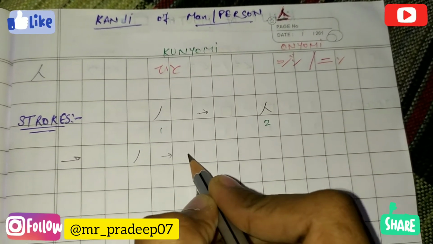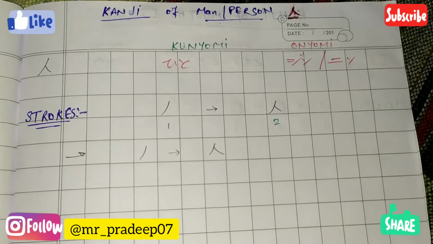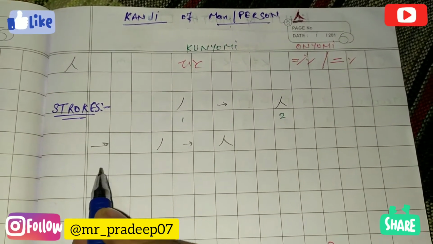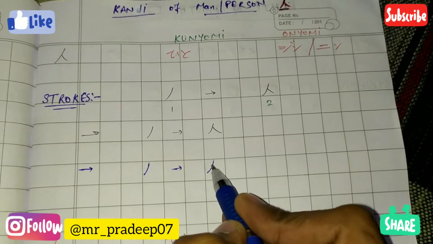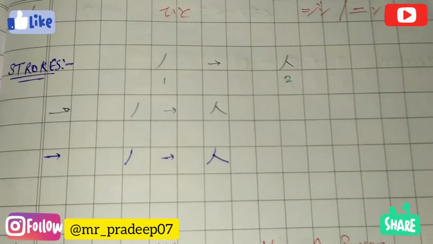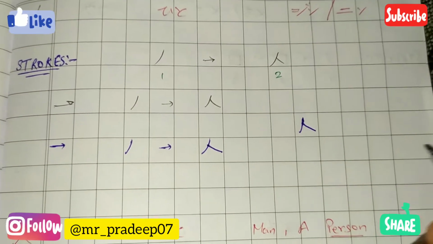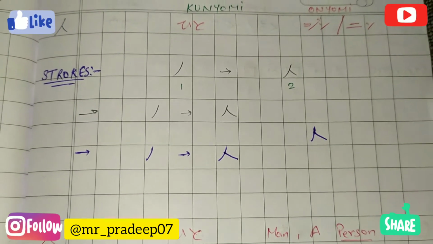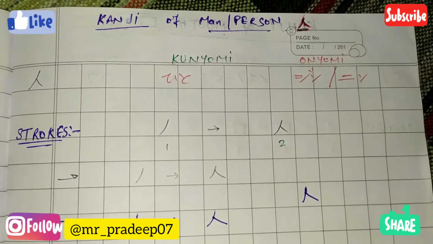Ichi, ichi ni. So this is the kanji. This is the pattern of how we will make this kanji. And let's move to the kunyomi and onyomi of this kanji.